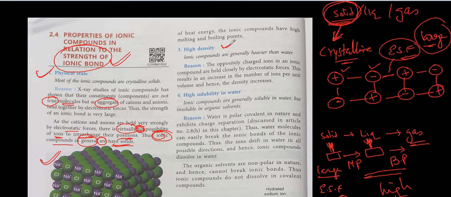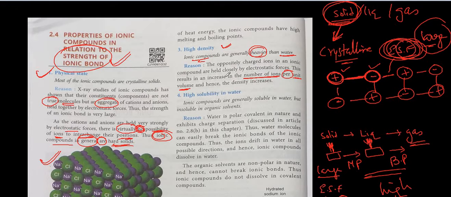High density. Why do they have high density? The ionic compounds are generally heavier than water. First of all, there is a formation of positive ions and negative ions. These positive and negative ions, oppositely charged ions, are held together very closely and very tightly with the help of electrostatic forces. As a result, the number of ions increases per unit volume.